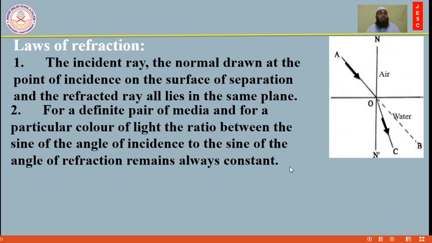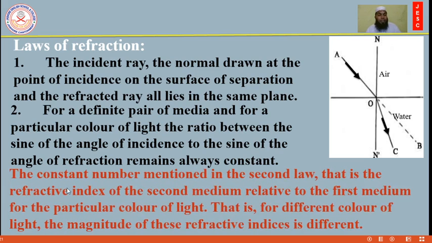And then the second law. For a definite pair of media, suppose here air and water, this is the definite pair of media, the ratio between the sine of the angle of incidence, this is the angle of incidence here, and the sine of the angle of refraction, this is the angle of refraction, always remains constant. This constant is called the refractive index of the second medium. This is the second law of refraction of light.